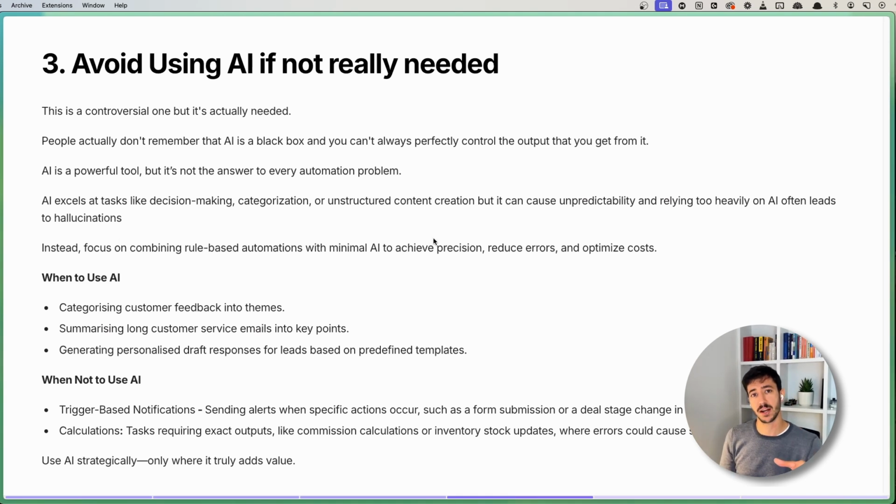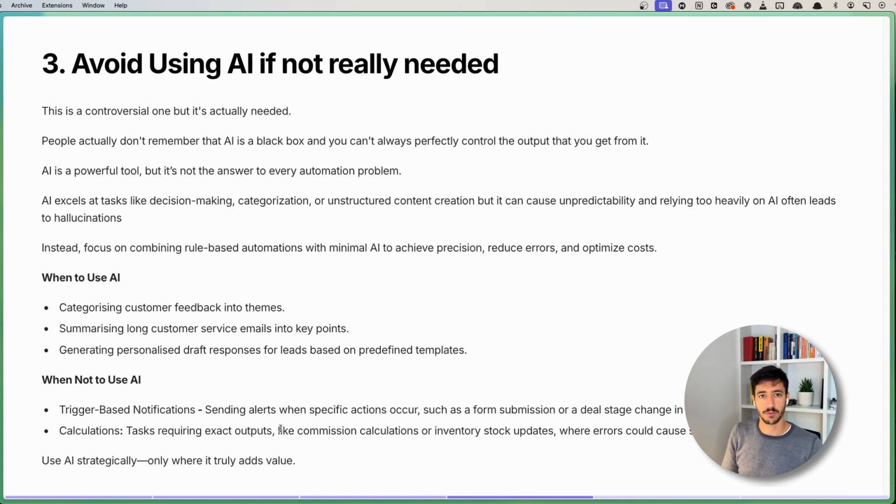For rule-based automation, I mean, for example, calculation. So if you need to calculate something, it's way better to use formulas and different coding instead of using AI. If you need to track specific information and you want to make sure that everything is precise, it's way better to use rule-based formulas and things of that nature.